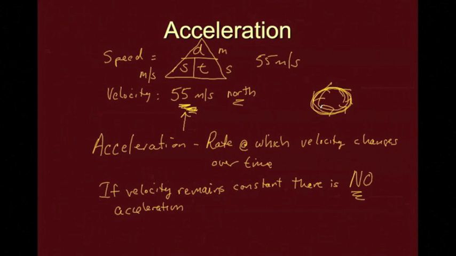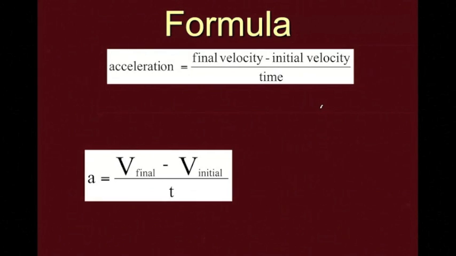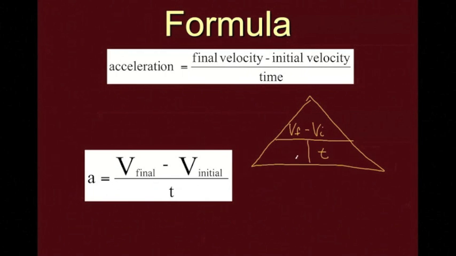So we can calculate acceleration from velocity and time. The change in velocity can be found by comparing the initial velocity with the final velocity of a moving object. So if we're going to draw it as a triangle, I like to abbreviate. I write VF minus VI over time, T for time.